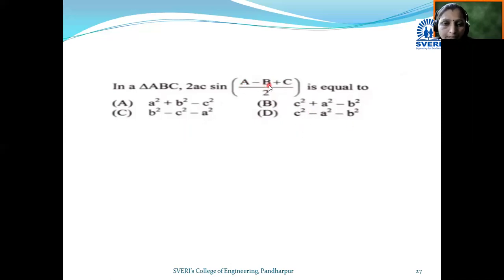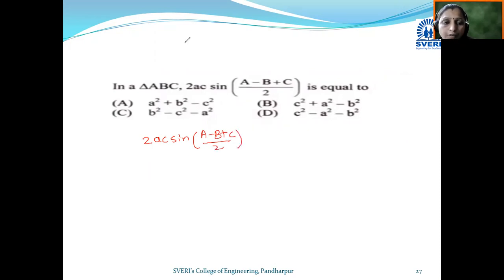Capital letters are used for angles, and small letters are used for sides. Okay, so here we'll solve this example. Let's see what is given: 2 AC into sine of (A minus B plus C) divided by 2.